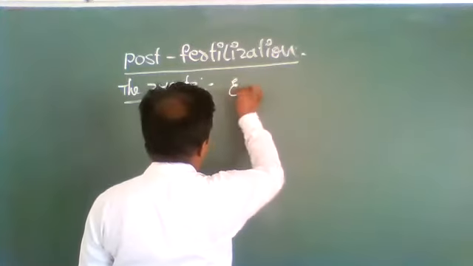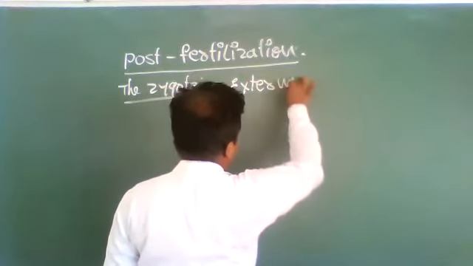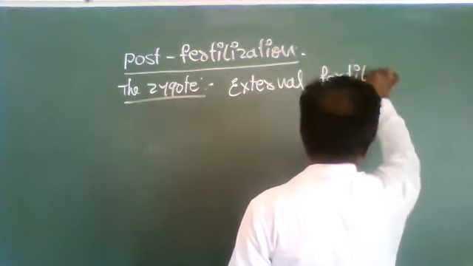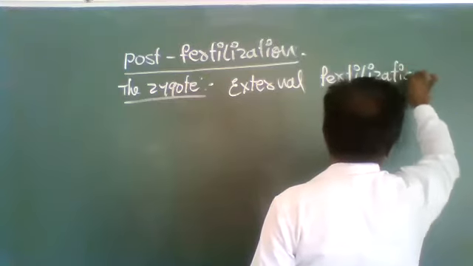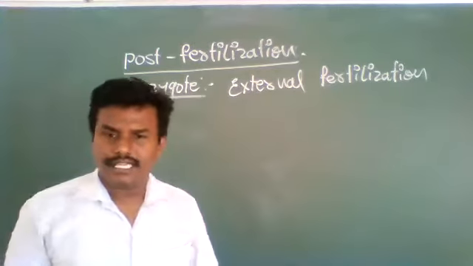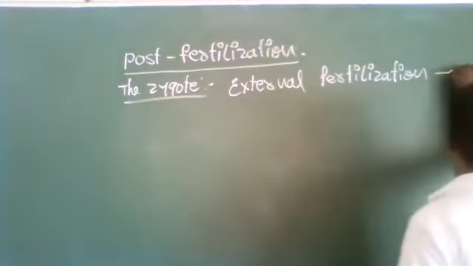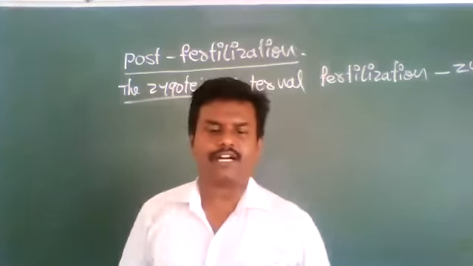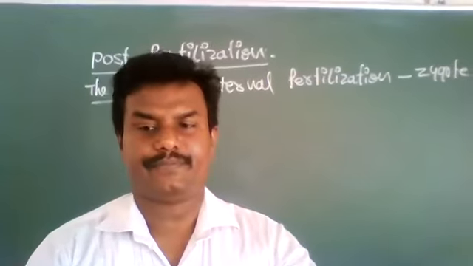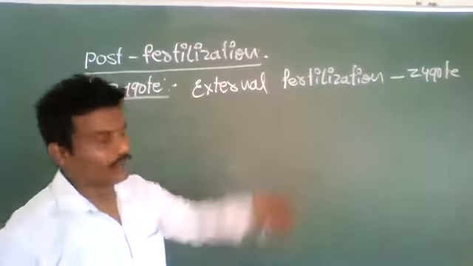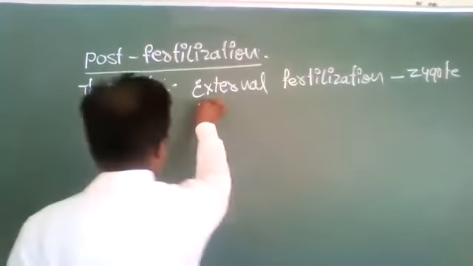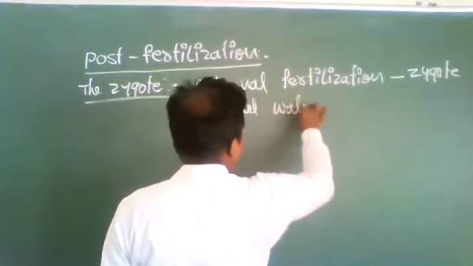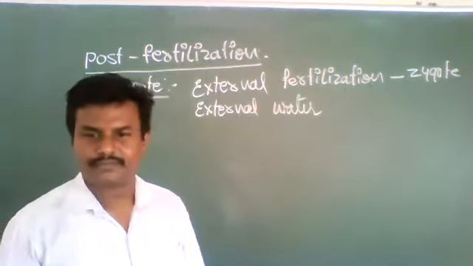In external fertilization, the zygote is formed outside of the body, that is, in the external medium or external water surface.